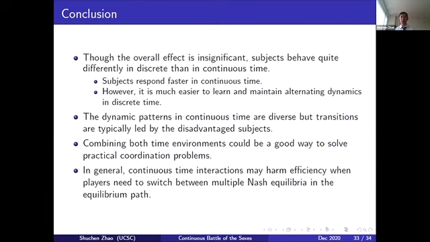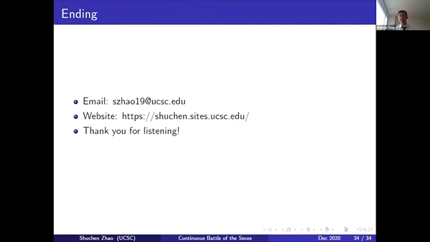Secondly, in general, theoretically speaking, we found that continuous time interactions may harm efficiency when players need to switch between multiple Nash equilibria on the equilibrium path, which is quite different from the predictions we saw in the previous literature.